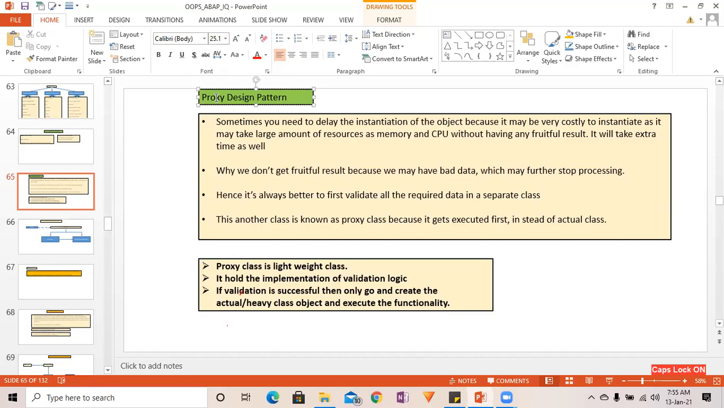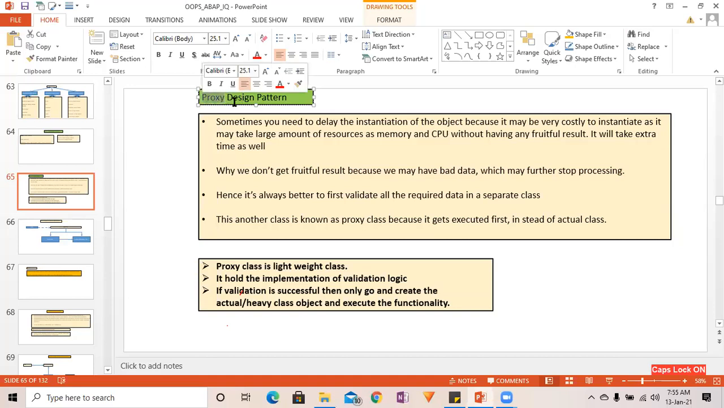What is proxy design pattern? So see, my way of teaching is like, I take the word and I try to explain the word, because everything is there in the word itself. If you are able to understand the word, you are able to understand the concept. Everything is given over here.